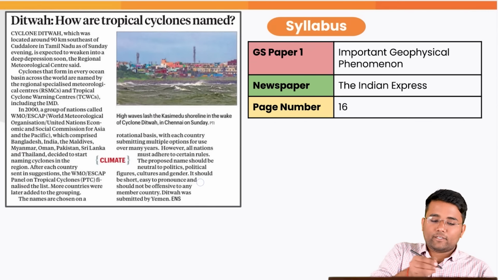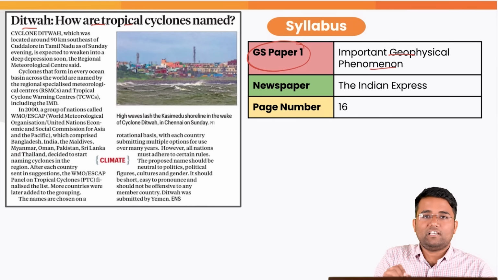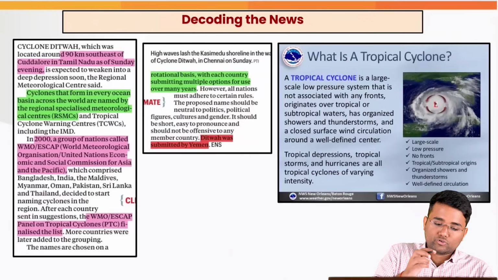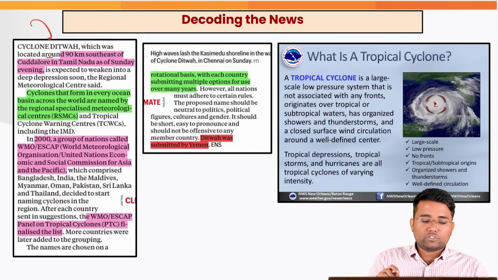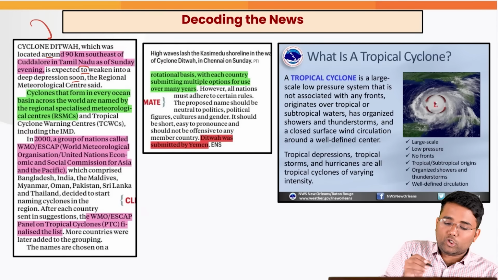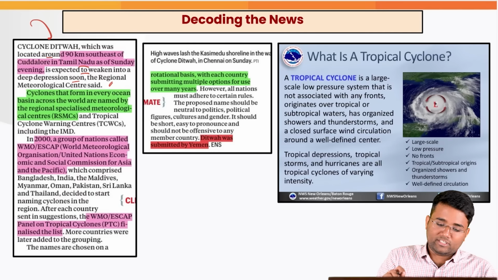Next topic is Cyclone Ditwah. How exactly are tropical cyclones named? This is related to your GS Paper 1, important geophysical phenomena, and this has appeared in today's Indian Express, page number 16. So Cyclone Ditwah, which was located around 90 kilometers southeast in Tamil Nadu, is expected to weaken into a deep depression soon, and this was said by the Regional Meteorological Centre.